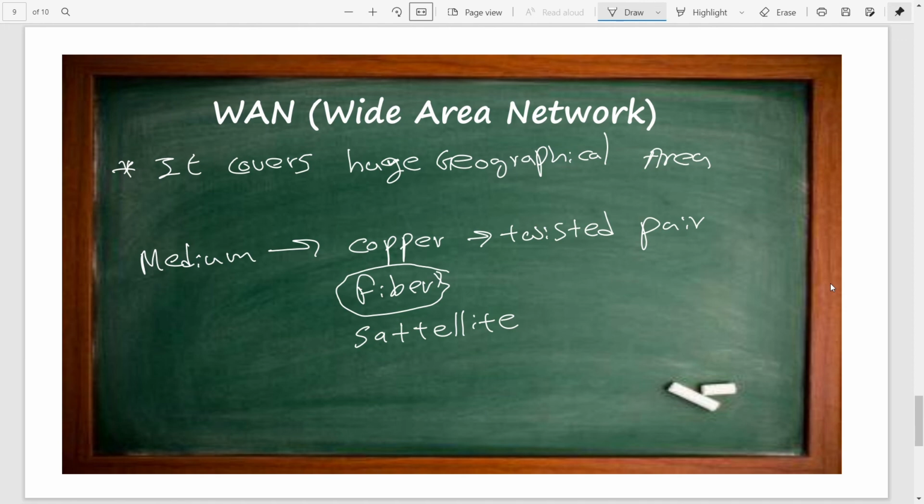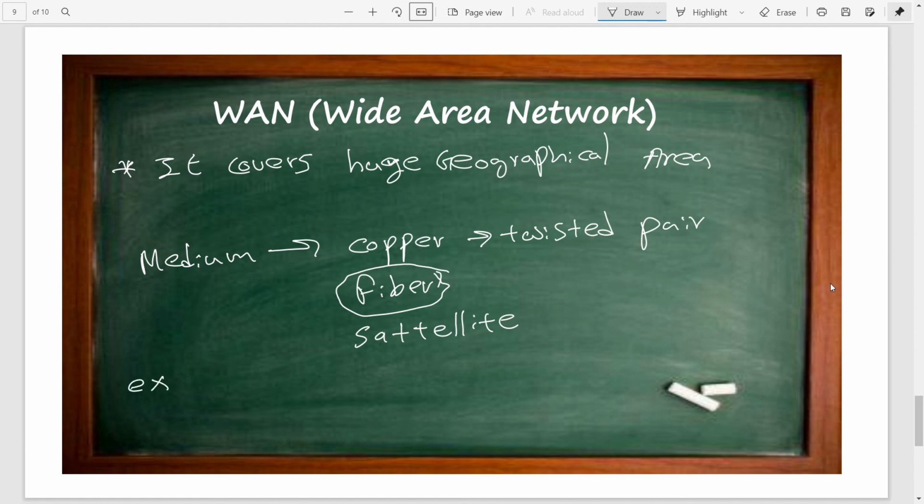Copper, fiber or satellite cables can be used in different stages of this kind of network. Especially in the access network we can use copper cables, but mainly we are using fiber cables.